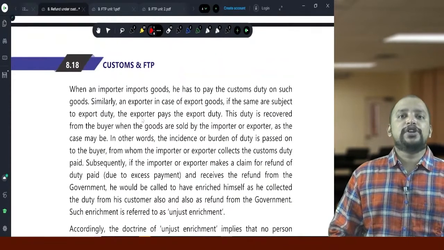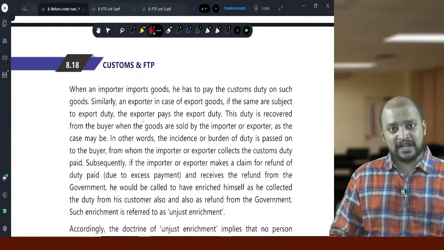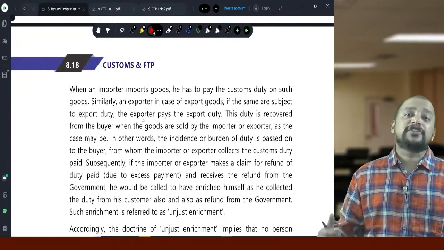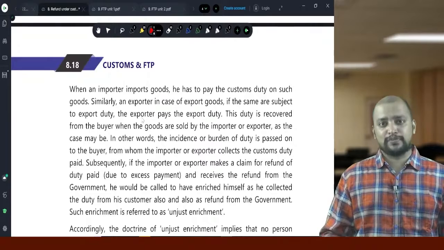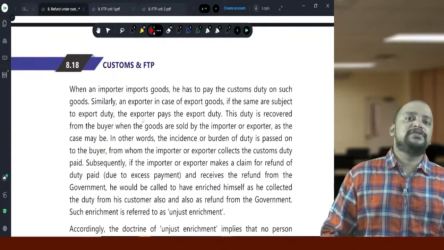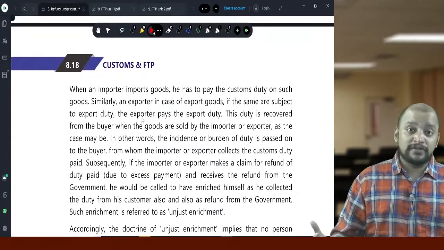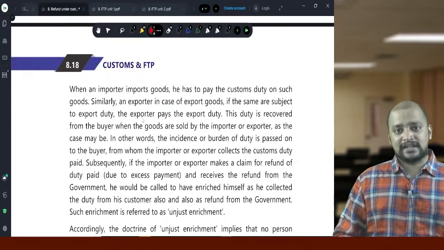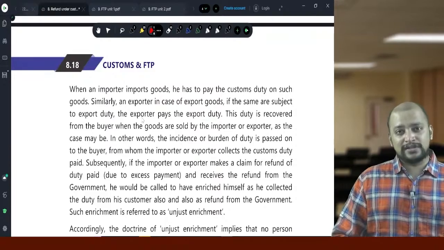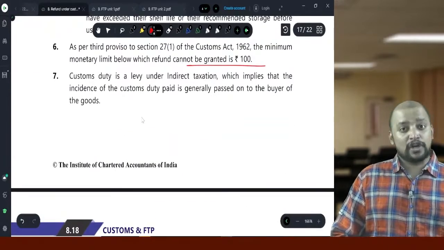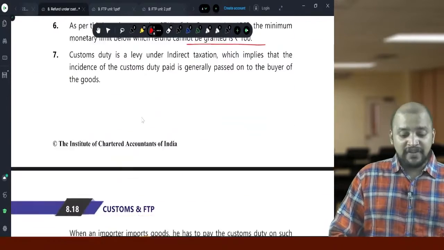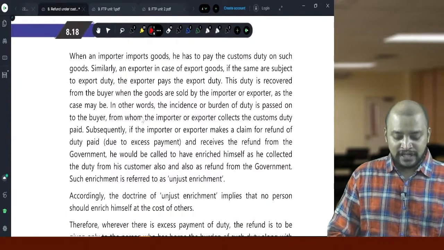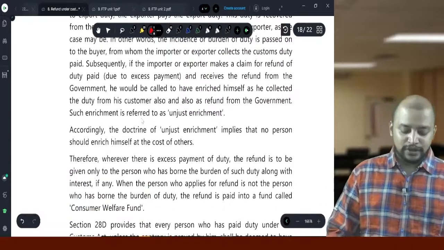In case of duty drawback under 74 or 75, or any refund that we are claiming on account of export, section 26, refund of export duty, or imports by an individual for personal purpose, on the face of the bill of entry itself it is clearly evident that we have paid excess customs duty, like that. In those cases no need to prove the doctrine of unjust enrichment. However, if an importer or exporter who is claiming refund fails to prove the doctrine of unjust enrichment, the amount will be credited to consumer welfare fund.